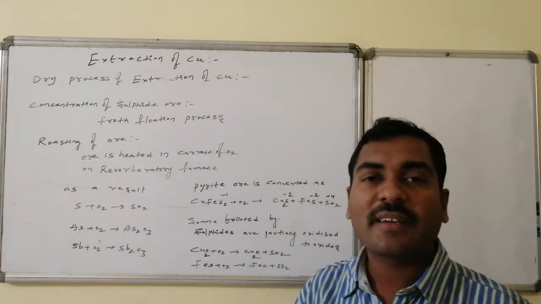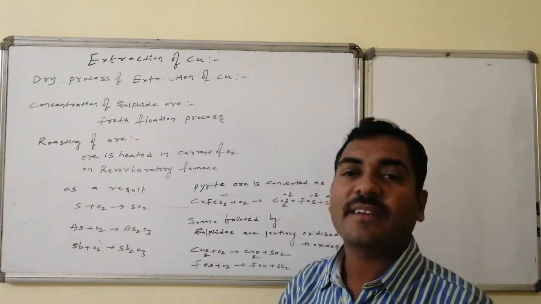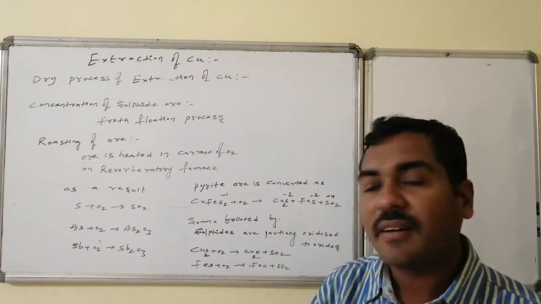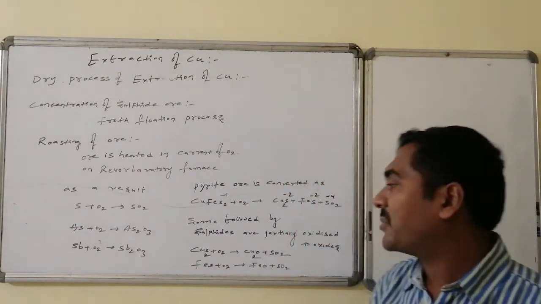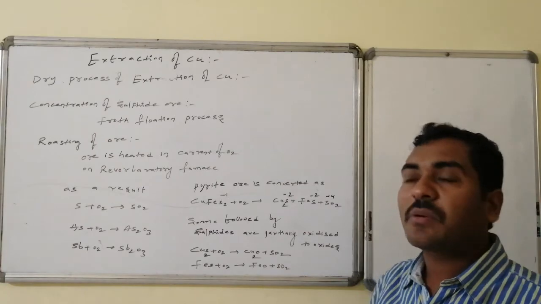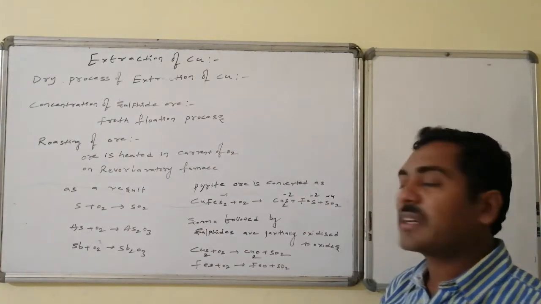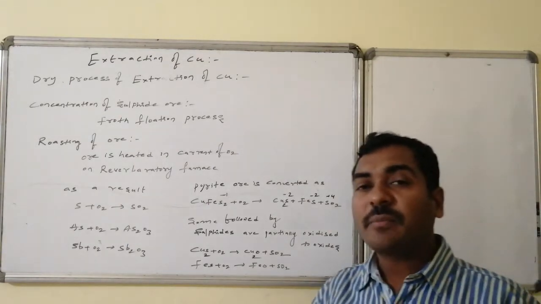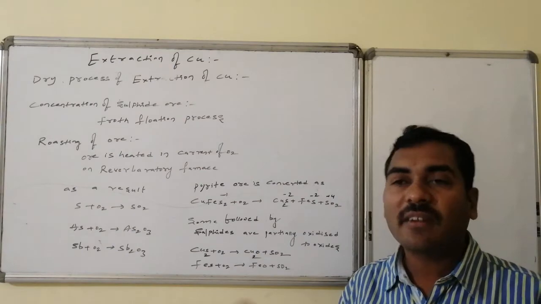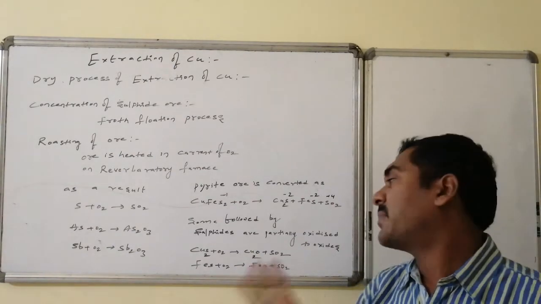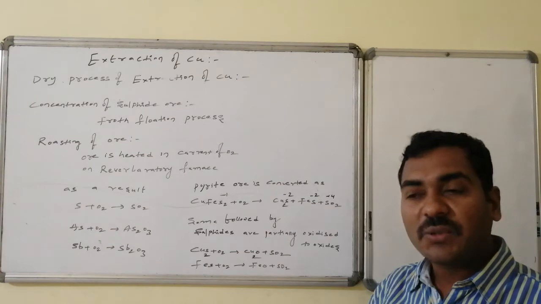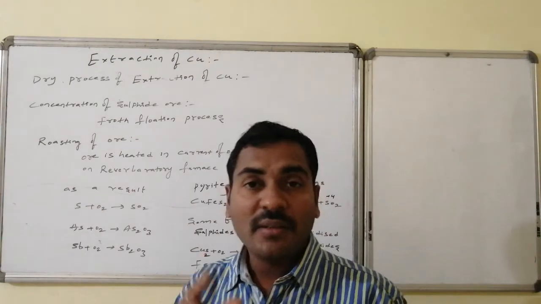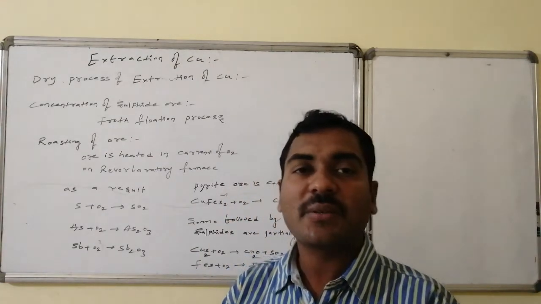Whatever volatile materials are there will be converted to the corresponding oxides and removed from the system. Sulfur is converted to sulfur dioxide and evaporated, arsenic to arsenic oxide, antimony to antimony oxide, evaporated. The ore is also partially oxidized, that is CuFeS2 is converted to copper sulfide and ferrous sulfide, along with sulfur dioxide. Some portion of the sulfide ore is also oxidized in the current of oxygen to the corresponding oxides, like Cu2S converted to Cu2O and FeS converted to FeO. But only a small quantity of the sulfide ore is converted to oxide.